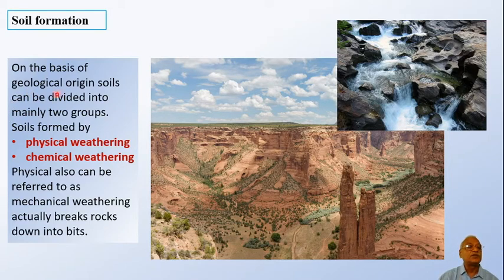On the basis of geological origin, soils can be divided into two groups: soils formed by physical weathering or chemical weathering. Physical is also referred to as mechanical weathering. It actually breaks the rocks into smaller pieces. Maybe action of gravity, it becomes into very small pieces. Or here in the river, if there is a formation of potholes, then also there is a chance that it will be broken into smaller pieces.